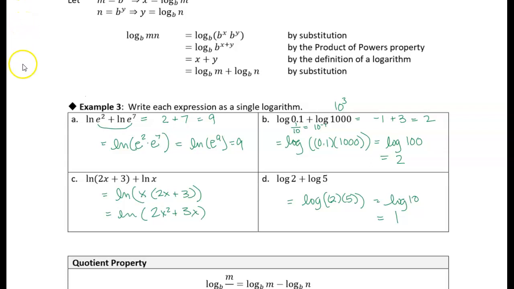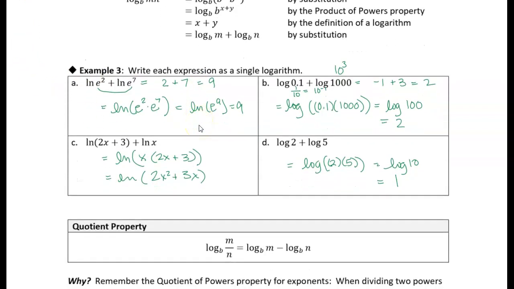And as you can see down here at the bottom of the screen, the next thing we're going to cover is the quotient property. So I'll see you in the next video.